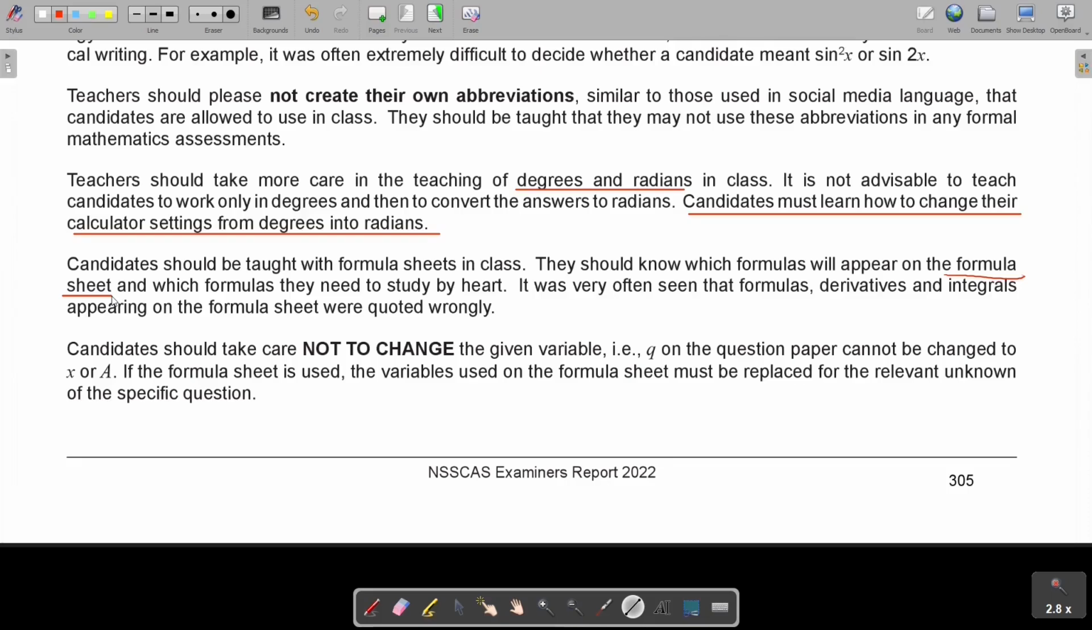Candidates should take care not to change the given variable. For example, Q on their question paper cannot be changed to X or A. Keep to what they said. They call it Q in that question, so stay with Q. If the formula sheet is used, the variable used on the formula sheet must be replaced with the relevant unknown of the specific question. This is very, very important. Most of the time it will be theta on the sheet, but in the question it will be X. Then you have to replace the theta by an X. Do you understand? I will emphasize that also when I come to the question papers.